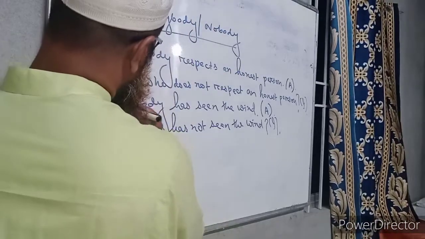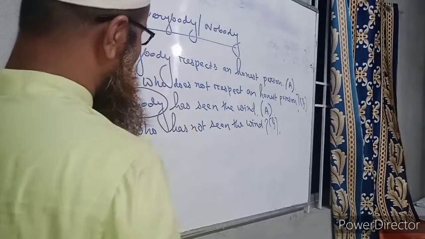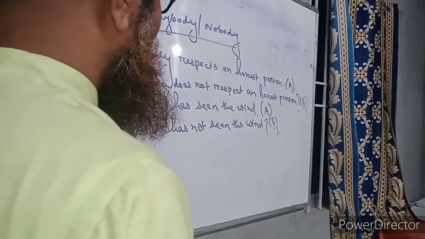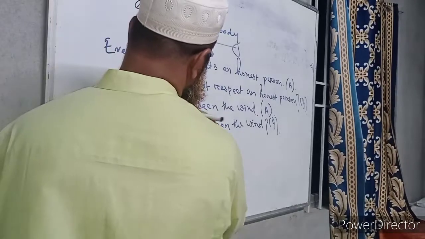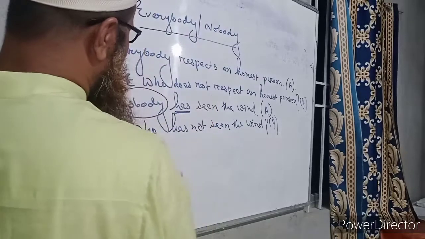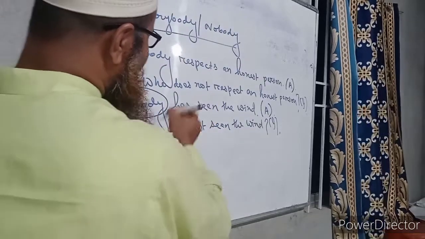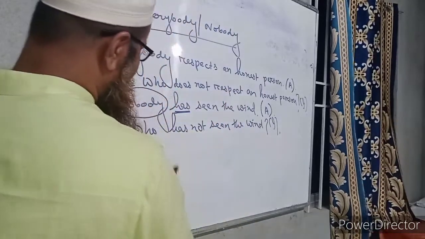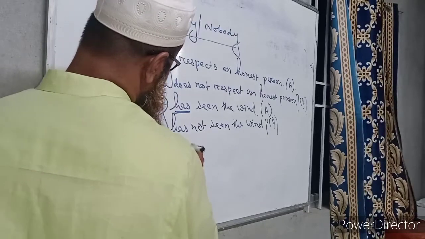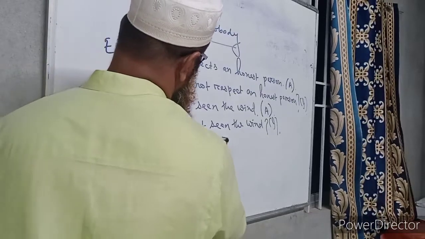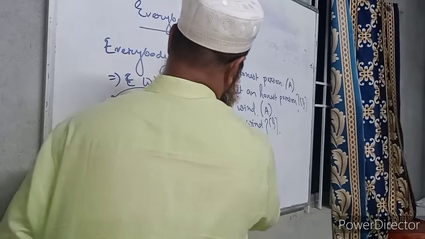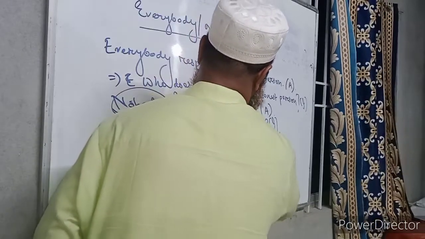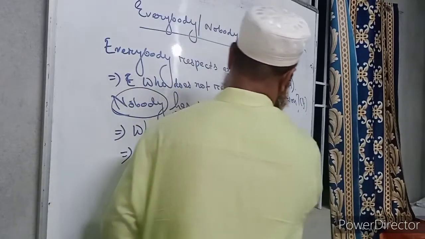We can use anybody in place of nobody. Then we will bring has before the subject. Has anybody seen the wind? This will also be a correct sentence in interrogative form.